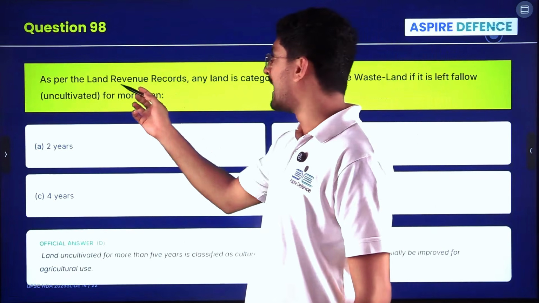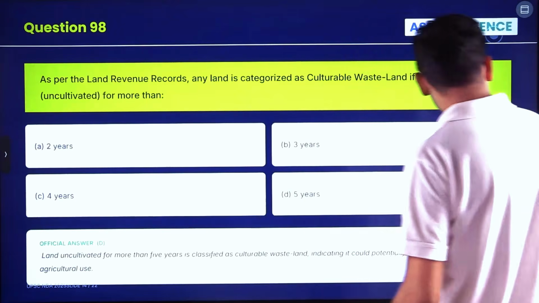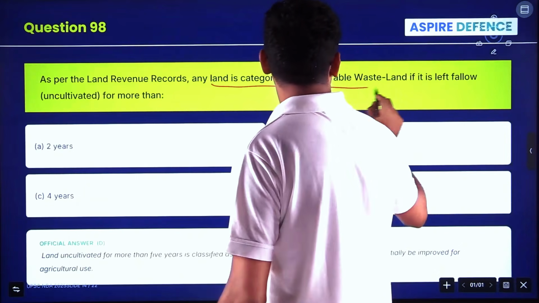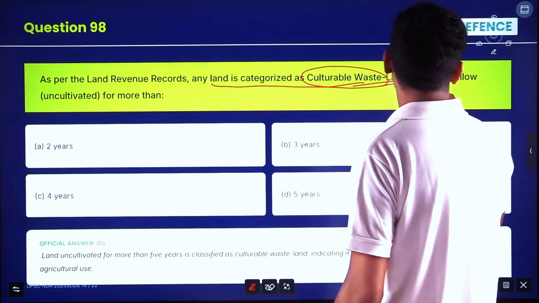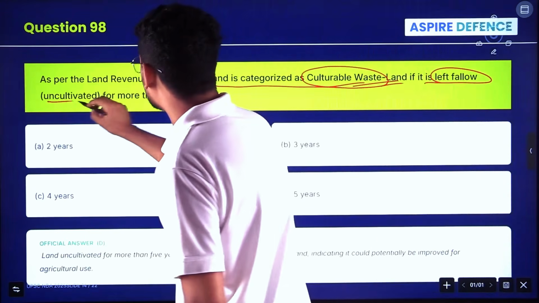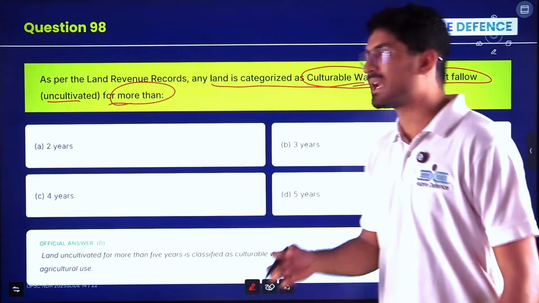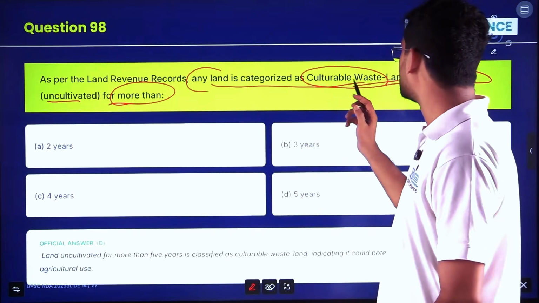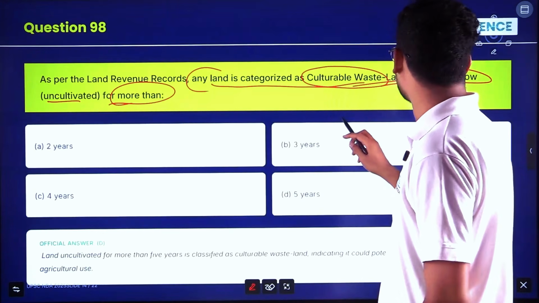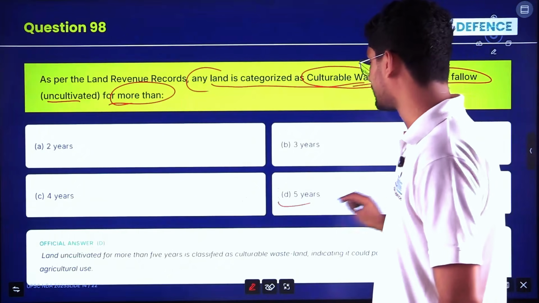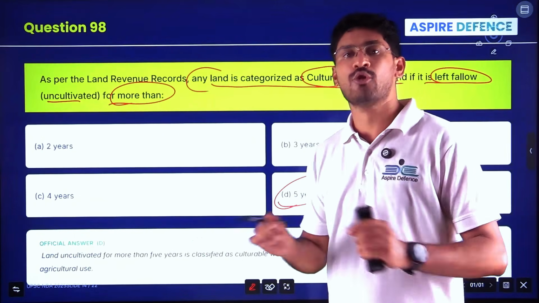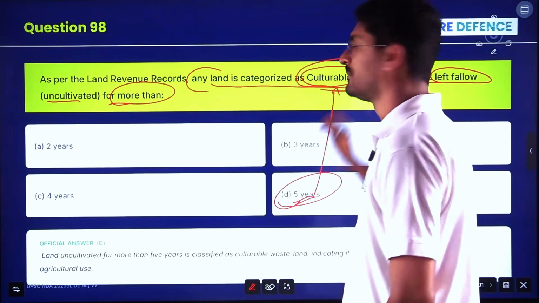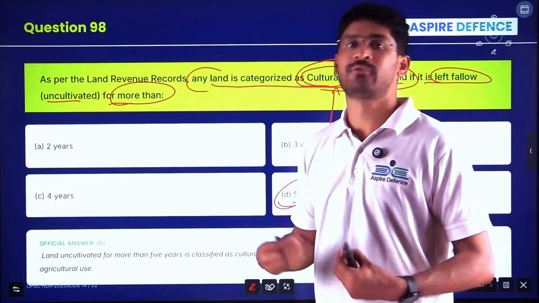As per the land revenue records, again important schemes, records, reports, questions are coming. Any land is categorized as culturable wasteland if it is left fallow, that is uncultivated, for more than how many years? It's a direct fact-based question. It is 5 years. If no crop is grown for more than 5 years, it will be considered culturable wasteland. That is, you can do farming, but it has been left to waste.